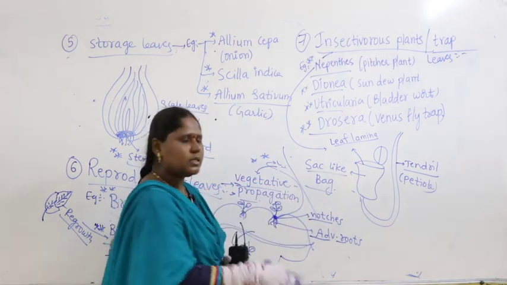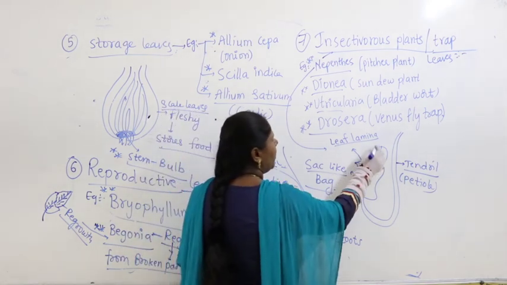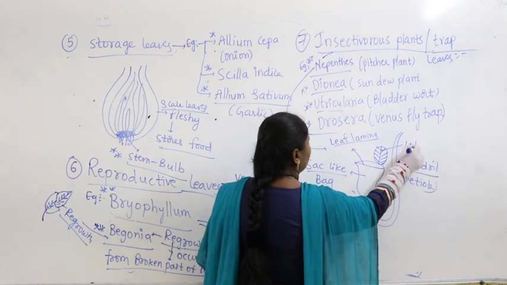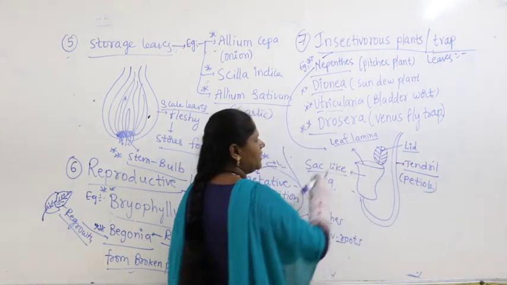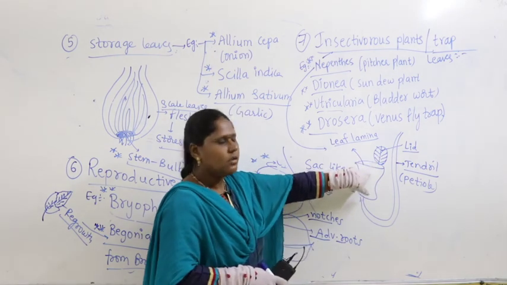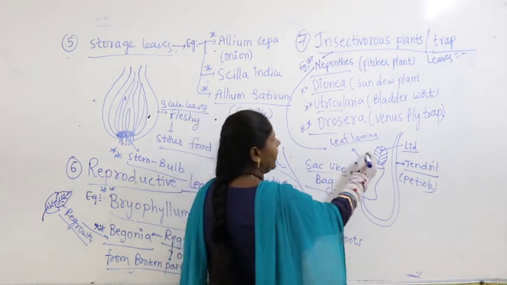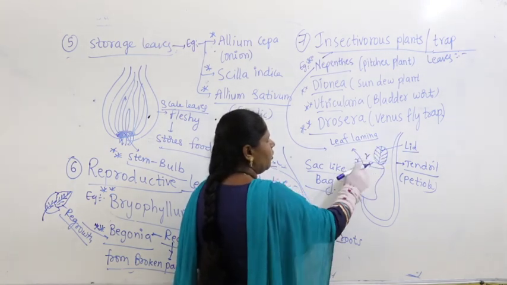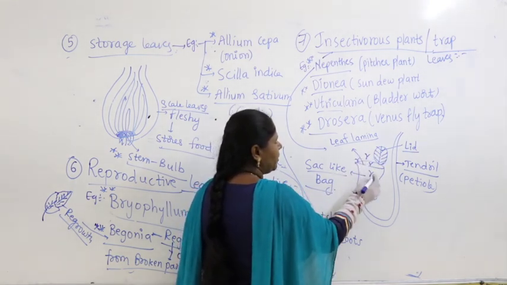Right. And on the surface you find a part of the leaf gets modified into a lid. And this closes and opens. The lid is meant for closing and opening. So if any insect comes in contact with this, immediately the lid closes. The insect is trapped here.